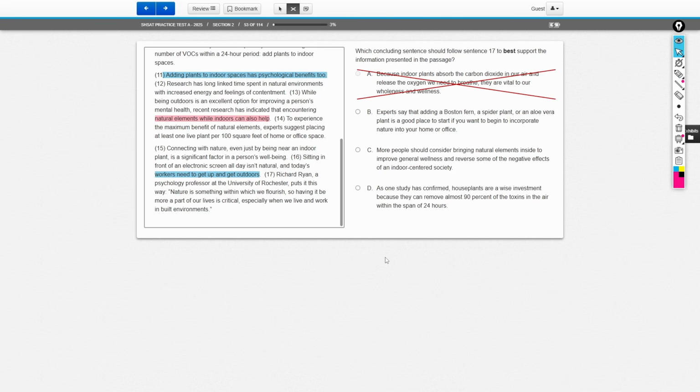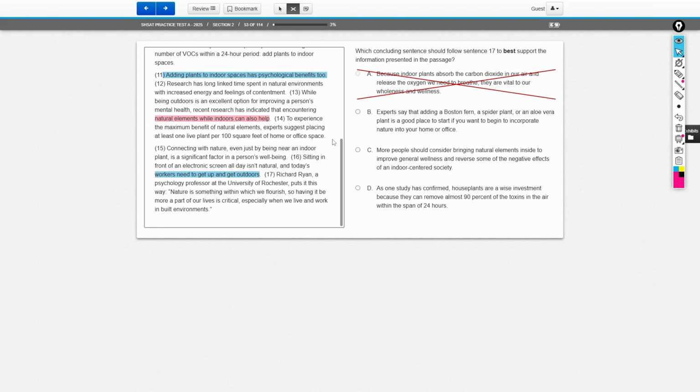B says that experts say that adding a Boston fern or spider plant or an aloe vera plant is a good place to start if you want to begin to incorporate nature into your office, okay? So again, let's think about this. Are we trying to suggest them to bring nature into our home or office? Do we kind of need that extra detail here? Maybe no. So let's put that on the back burner. Let's look at choice C.